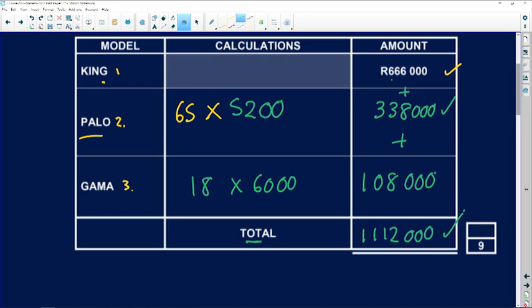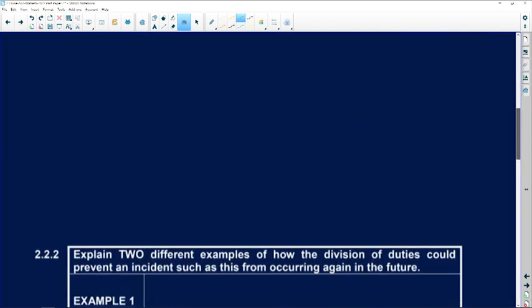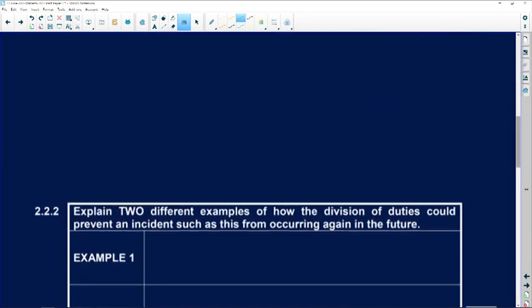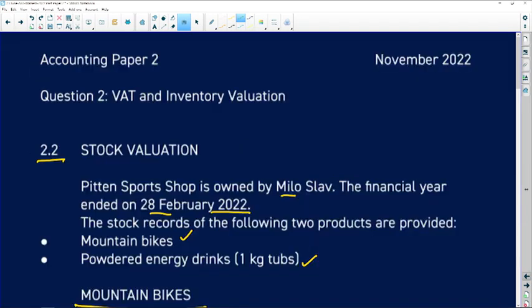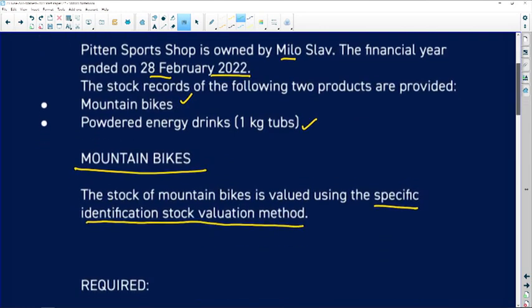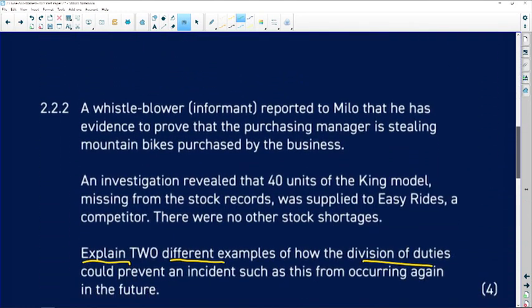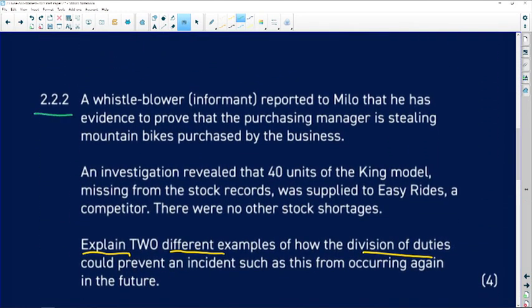Let's now move on to the next part. So here I just want to go back to the actual question. Right, so we're now looking at 2.2.2.